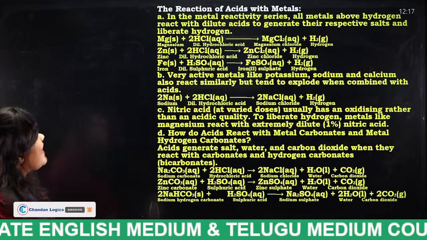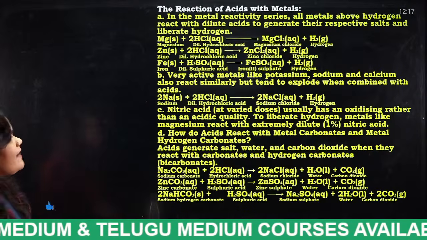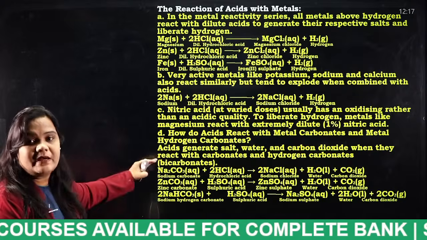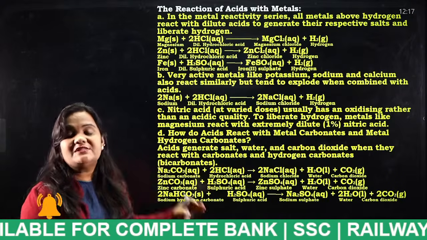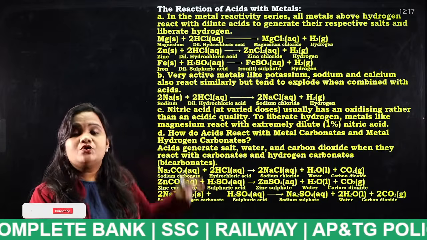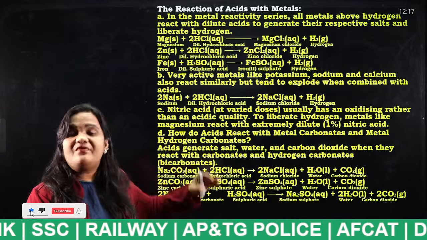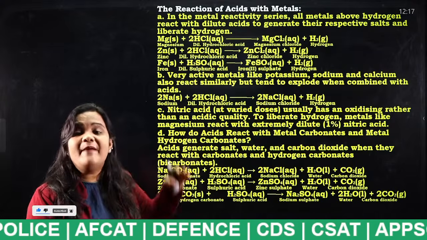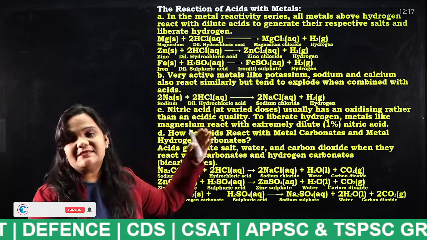Next, the reaction of acid with metals. Just now I have told you, these are some of the equations which we have to remember. These are some of the equations related to acids and bases. In the exam, we will find these types of equations for sure. So each and every equation I am going to discuss in detail.